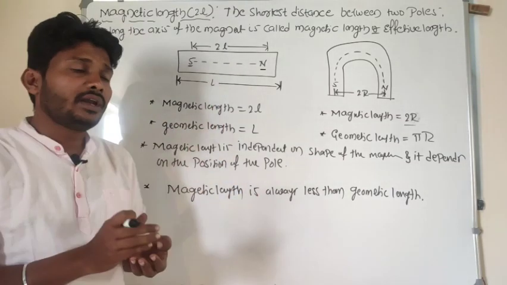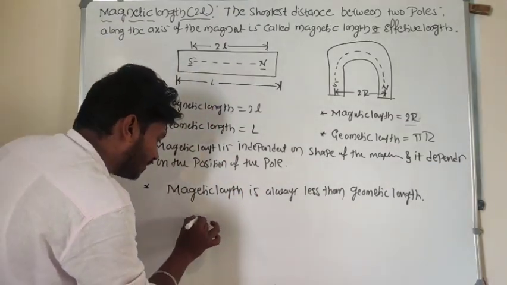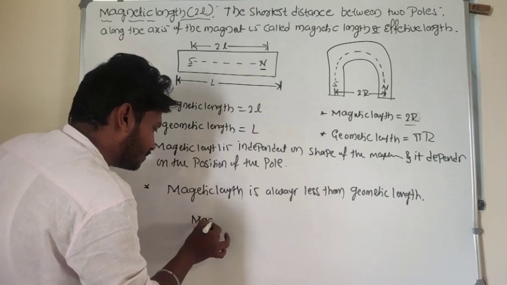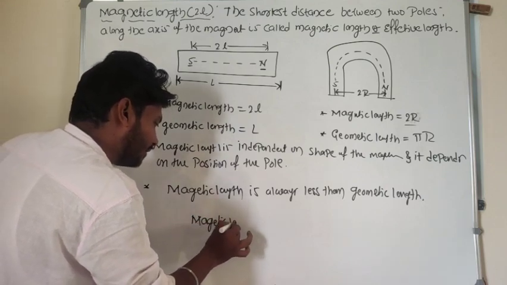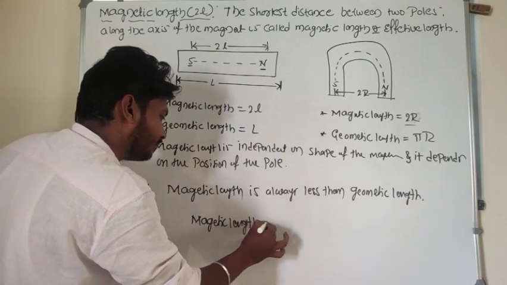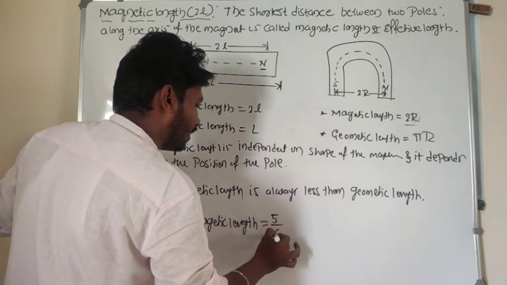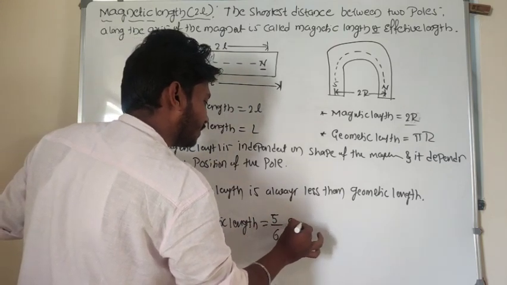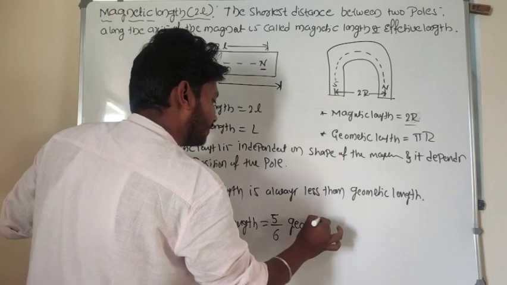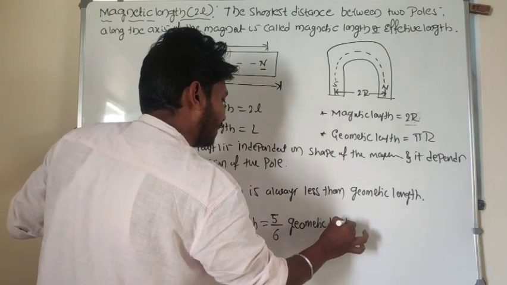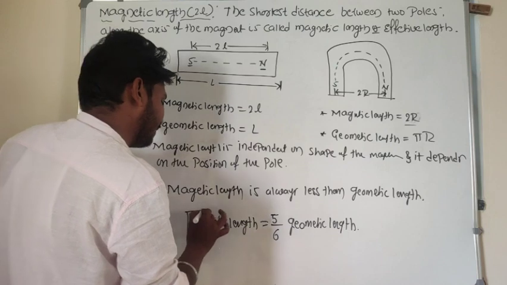But mathematically we can calculate the value of magnetic length and geometric length. That value is: magnetic length is equal to 5/6 times the geometric length. Magnetic length we can also call effective length.